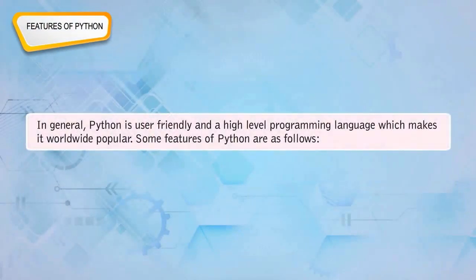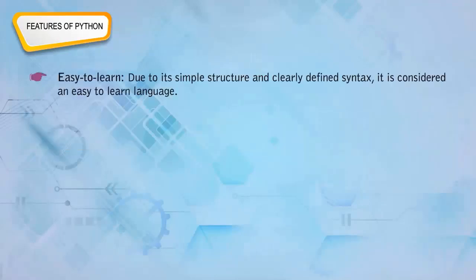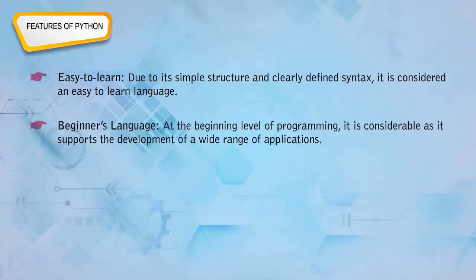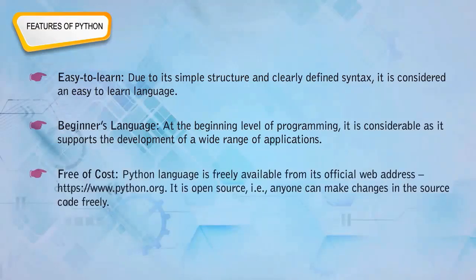Features of Python. In general, Python is a user-friendly and high-level programming language, which makes it popular worldwide. Some features of Python are as follows. Easy to learn: due to its simple structure and clearly defined syntax, it is considered an easy-to-learn language. Beginner's language: at the beginning level of programming, it is considerable as it supports the development of a wide range of applications. Free of cost: the Python language is freely available from its official web address.